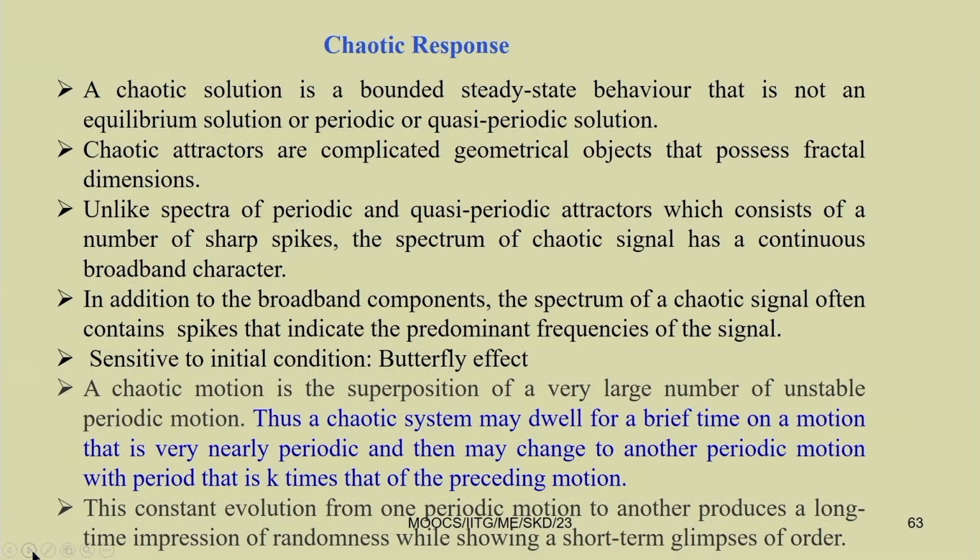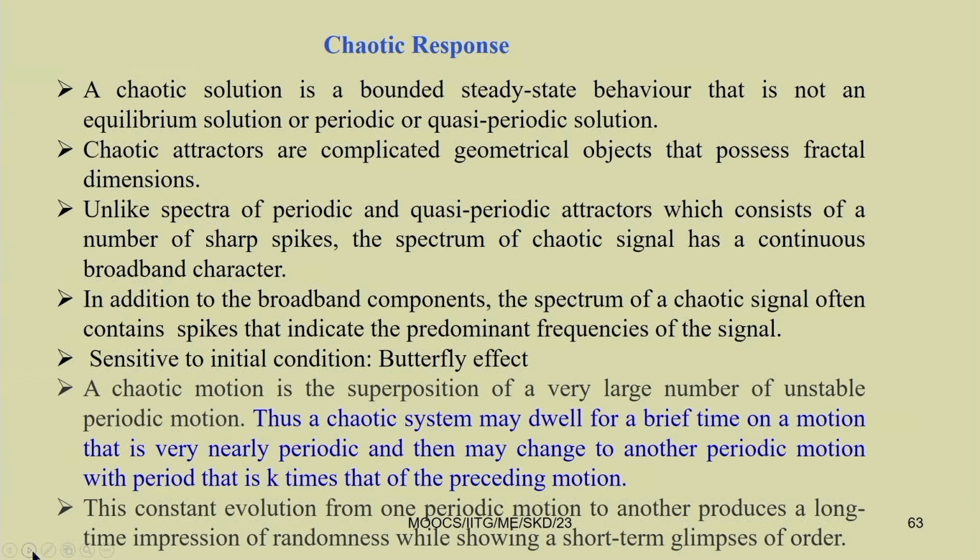In addition to the broadband components, the spectrum of a chaotic signal often contains spikes that indicate the predominant frequencies of the signal. It is very sensitive to the initial condition, which is known as the butterfly effect. If you change the initial condition, it will go to a different chaotic attractor.